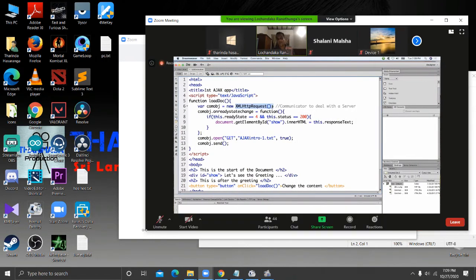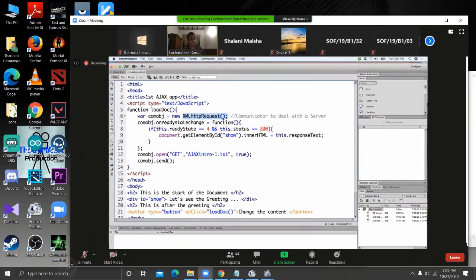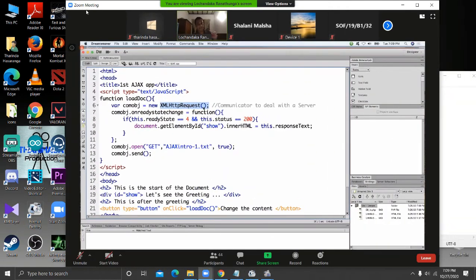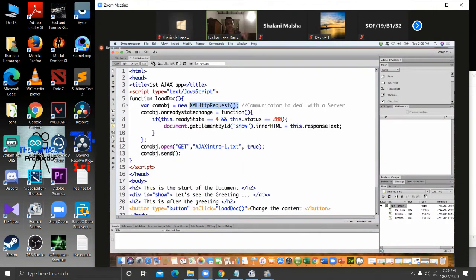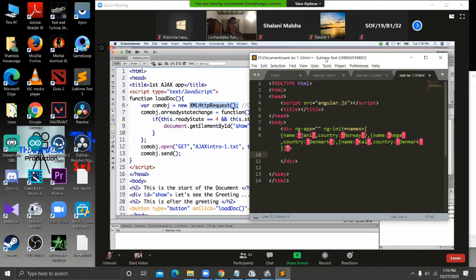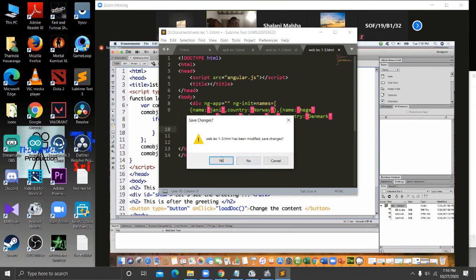Now can you remember? I told you there's a factory method. This is a factory method. Factory method means this is coming with the JavaScript core library. The JavaScript core library has the XML HTTP request factory method. From that factory method, I can create a communicator, some kind of a communicator object. That is an object.